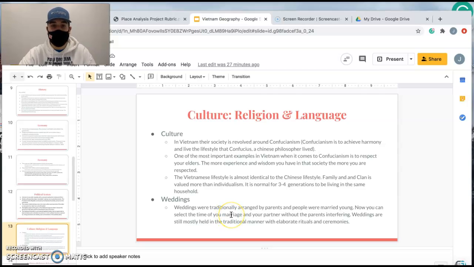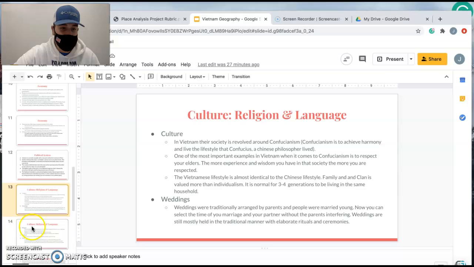Weddings, back then, were traditionally arranged by the parents. That's how it was usually done. You couldn't really choose your partner. Your partner was mainly chosen for you. But now, in today's society, you have a say in who you want to marry and who you want to make your partner.